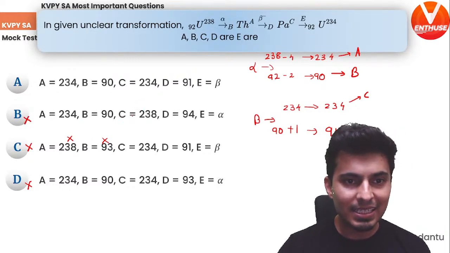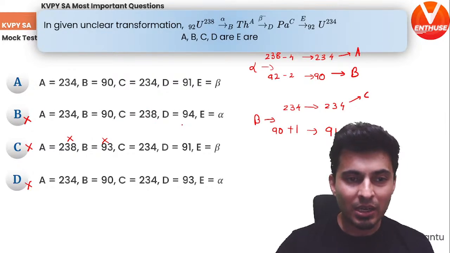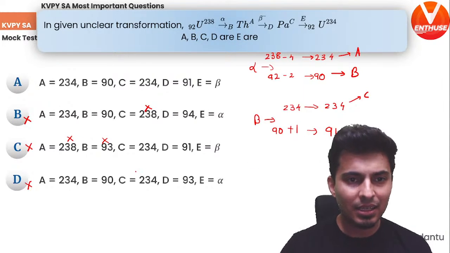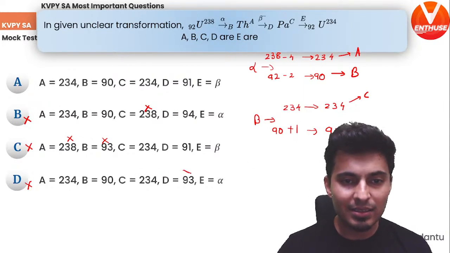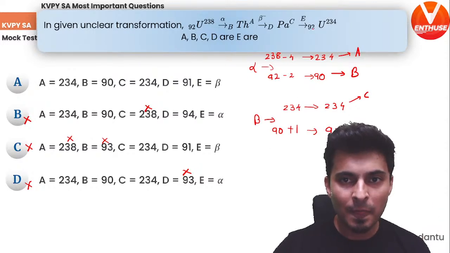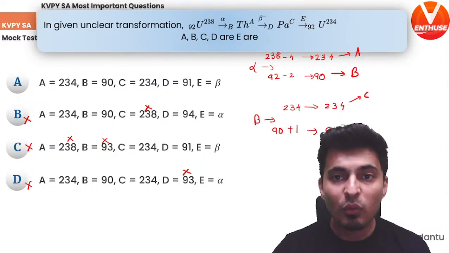Over here, you can see C is 238. That's what is mentioned in B. So obviously this is wrong. Can you see that? Yeah. So C should be 234. D is not 93. D is 91. Be careful about it.